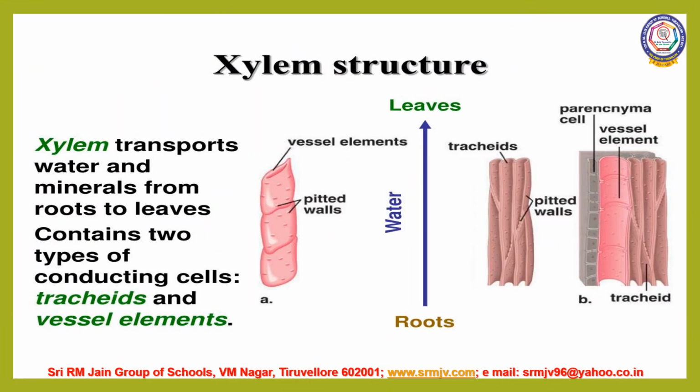Let us discuss about xylem. Xylem is a vascular or conductive tissue and it consists of four types of cells, tracheids, vessels, xylem parenchyma and xylem fibers. Tracheids and vessels are the tubular structures. This allows them to transport water and minerals vertically.